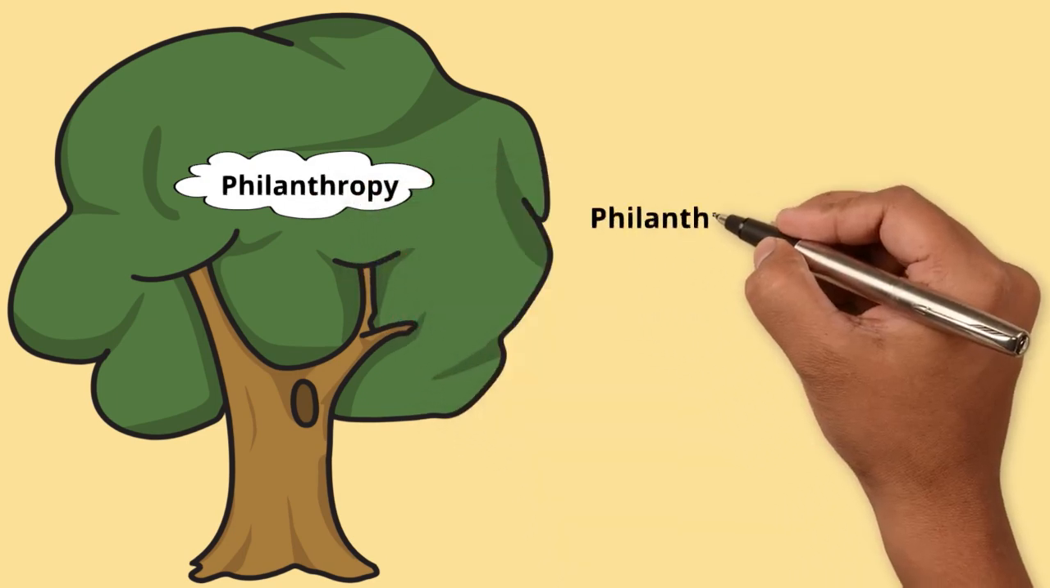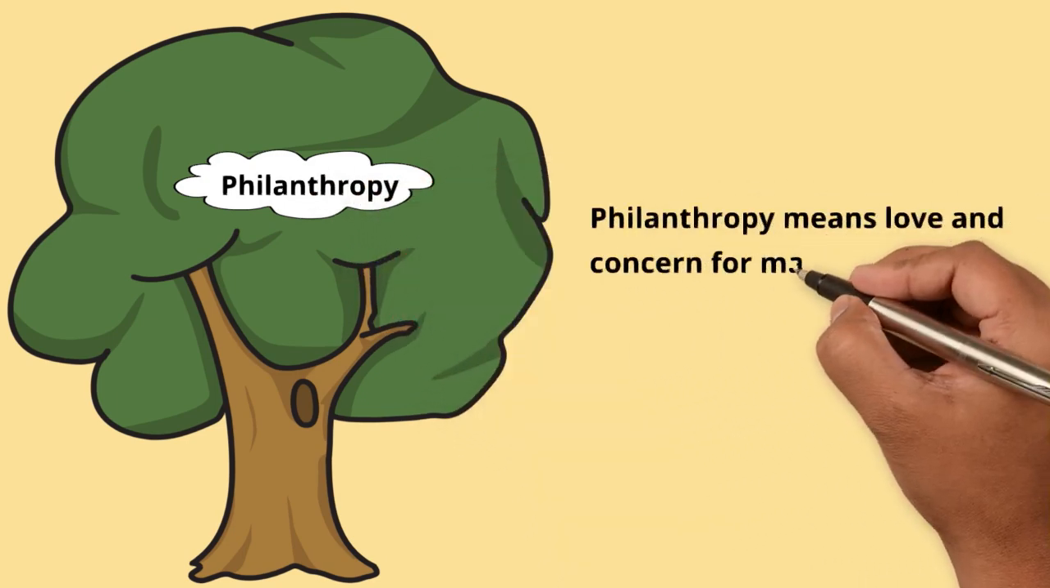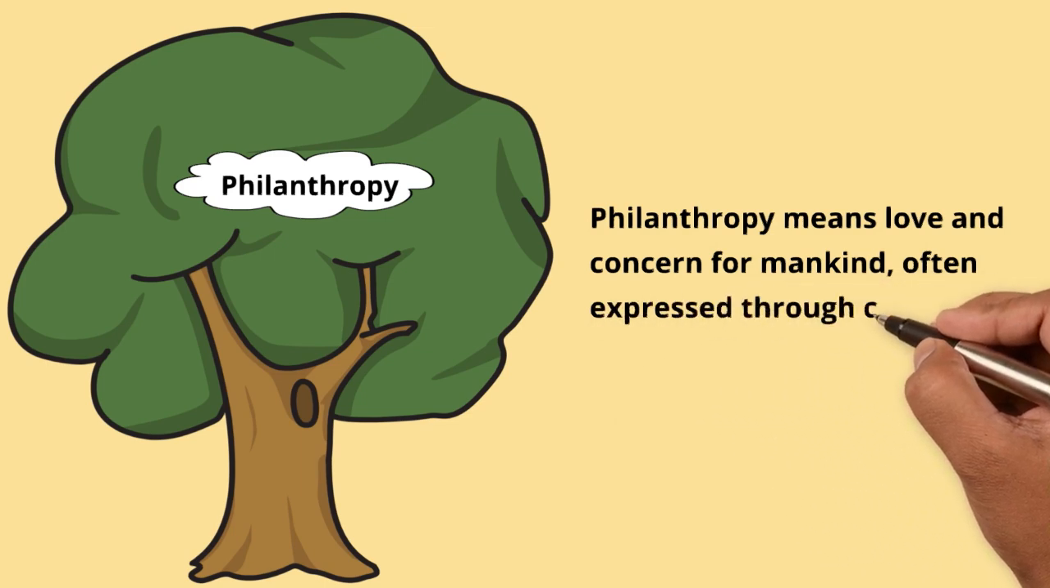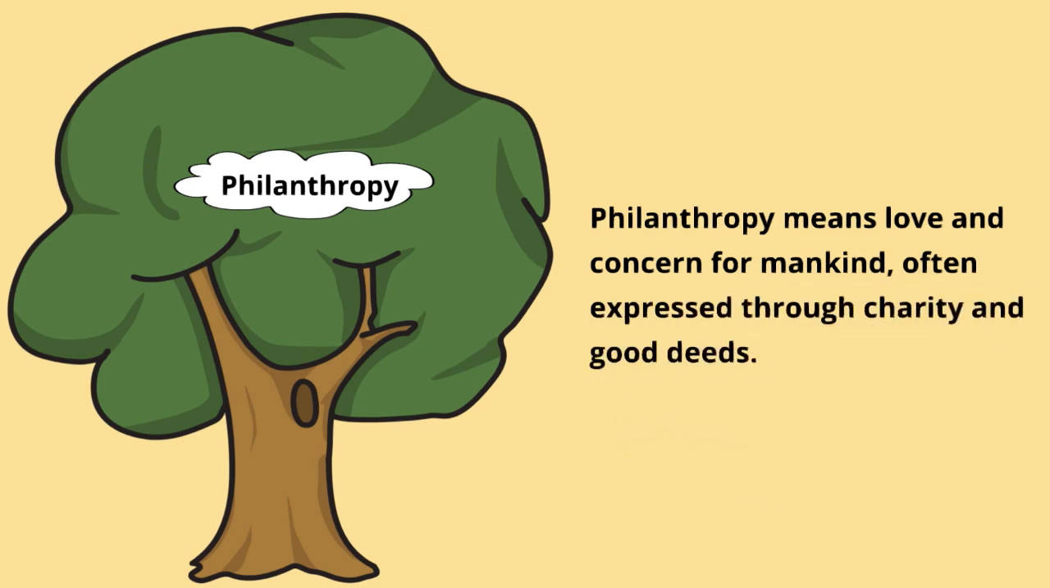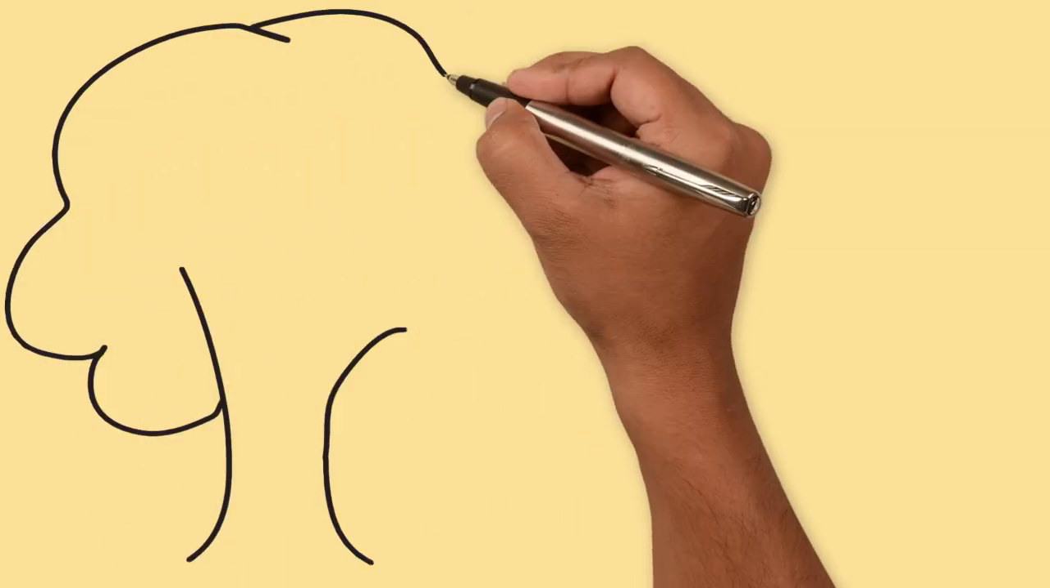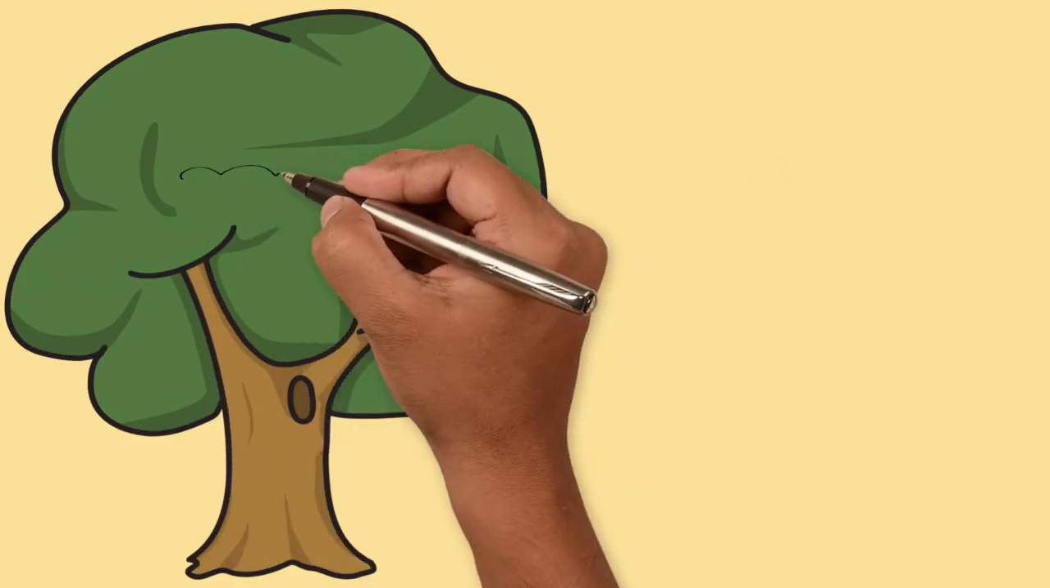The word philanthropy means love and concern for mankind. This is often expressed through charity and good deeds. Philanthropy aims to solve humanity's problems and create a better world for everyone. We all know of famous philanthropists all across the world. We've got Warren Buffett in America, we've got Azim Premji in India, we've got these different individuals who are involved in a lot of philanthropic ventures.